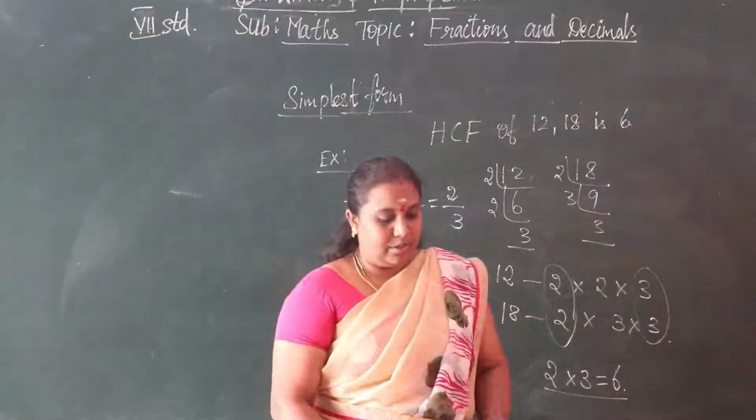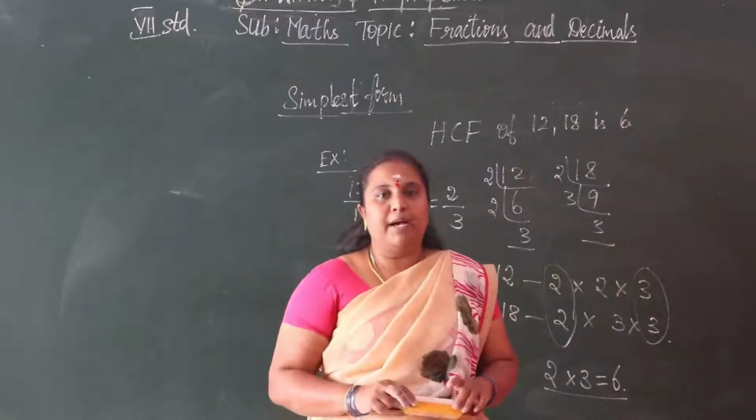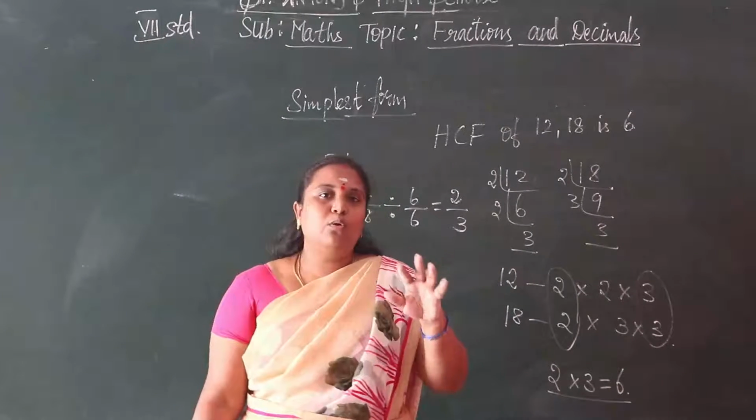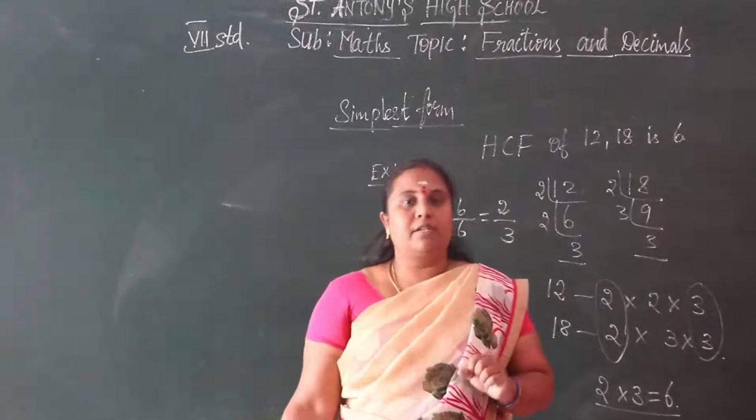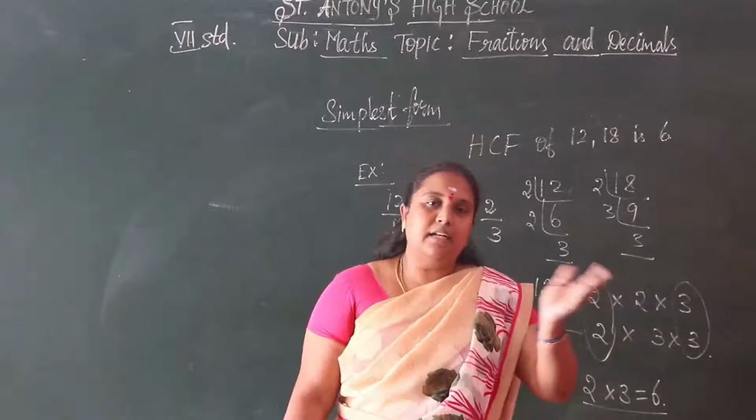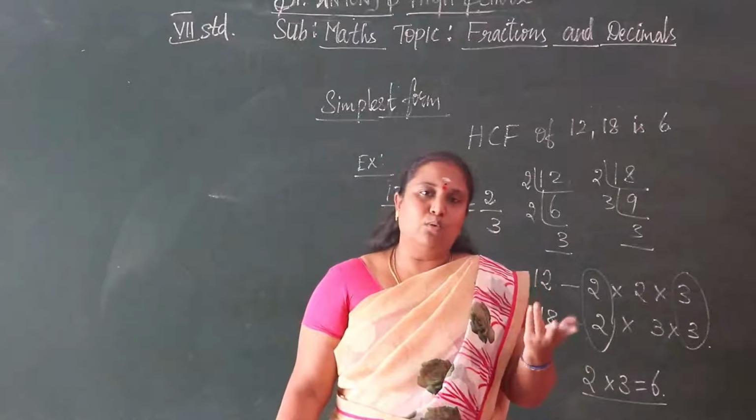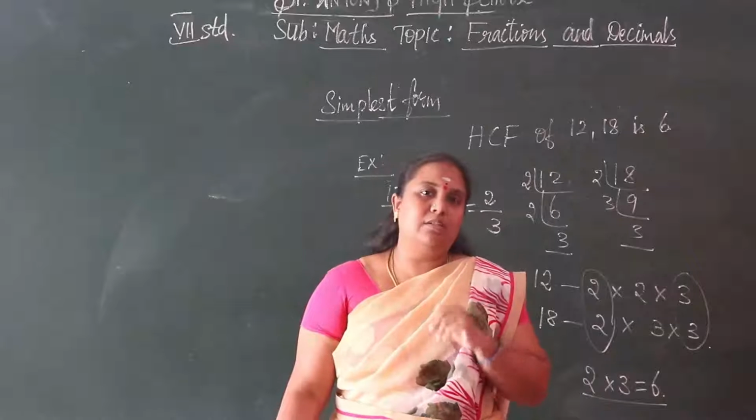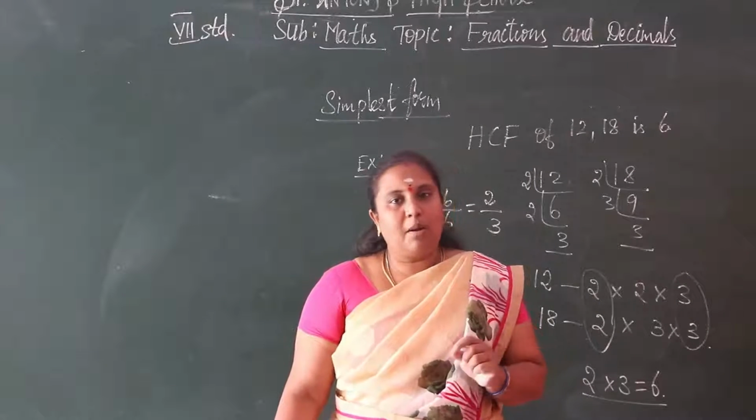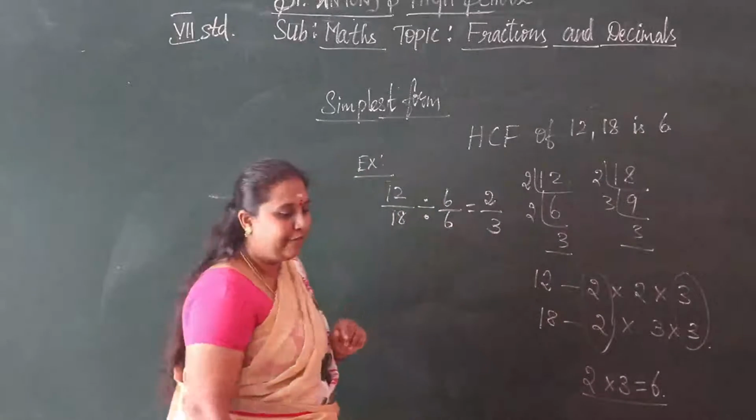Okay, children, understood? Then we move on to the comparison of fractions. How to compare the given fractions, which is greater than and which is less than. You know the comparison of whole numbers. So 3 is less than 4 and 3 is less than 9. 9 is greater than 4. 9 is greater than 2. Now here, how to compare the numbers in fractions? So, comparison of fractions.